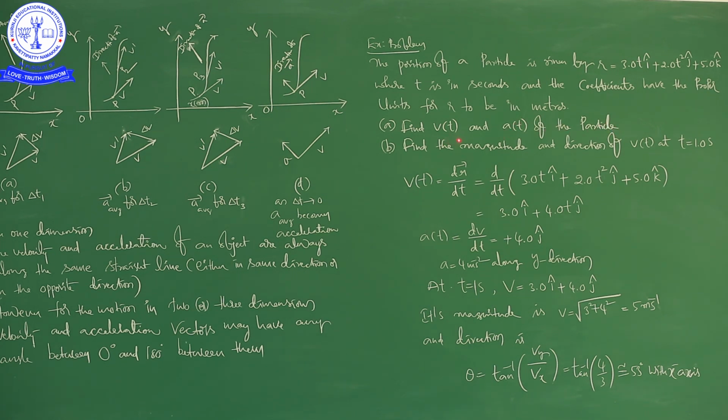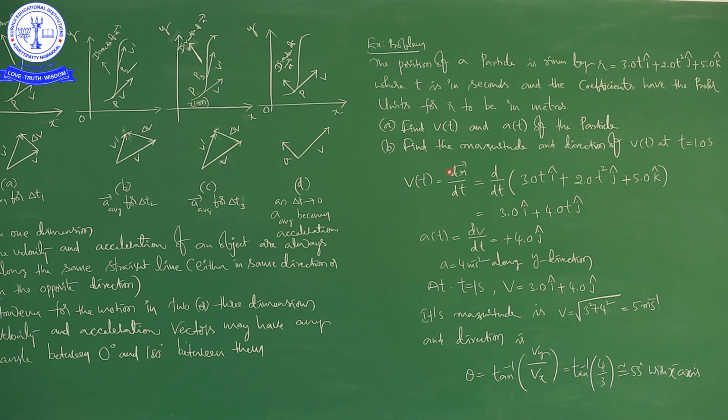Find velocity as a function of time and acceleration as a function of time of the particle. Next, B. Find the magnitude and direction of velocity as a function of time at t is equal to 1 second, right. So, in this case we are finding velocity and acceleration of the particle. Here we are finding magnitude and direction of velocity at t is equal to 1 second. Okay, right.